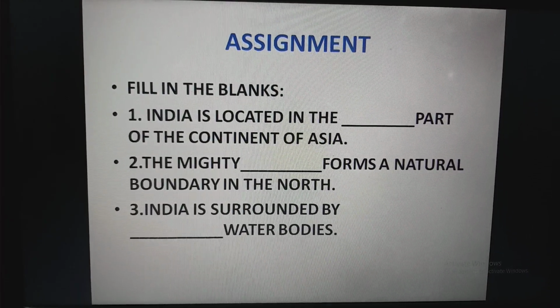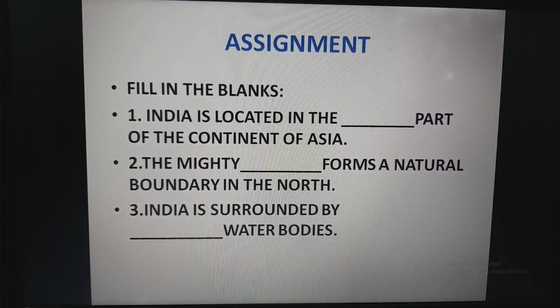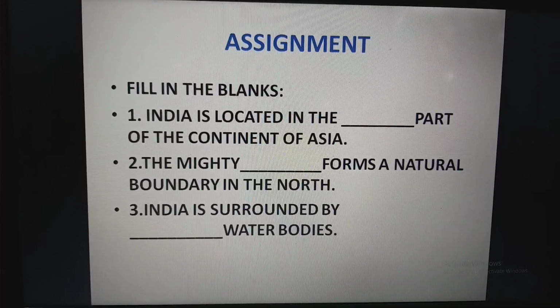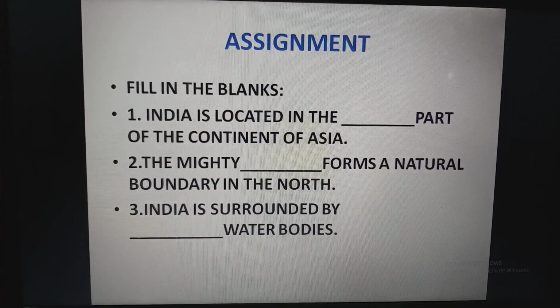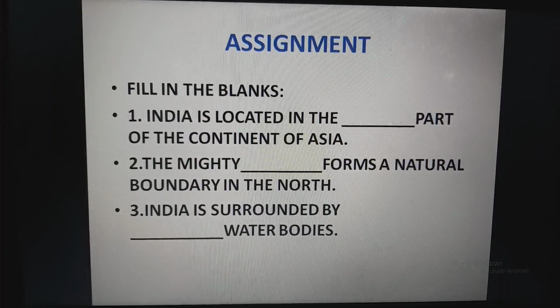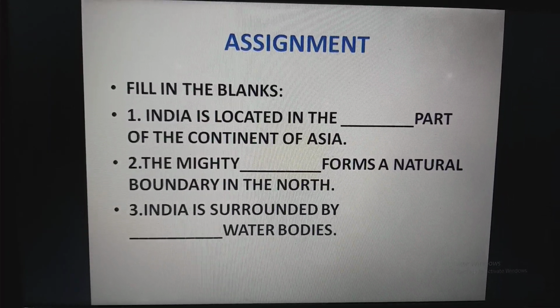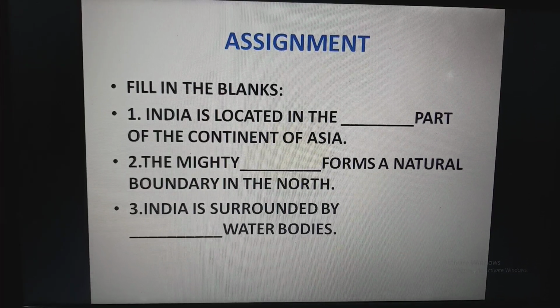Now your assignment for today will be fill in the blanks. Number 1. India is located in the dash part of the continent of Asia. Number 2. The mighty dash forms a natural boundary in the north. Number 3. India is surrounded by dash water bodies.